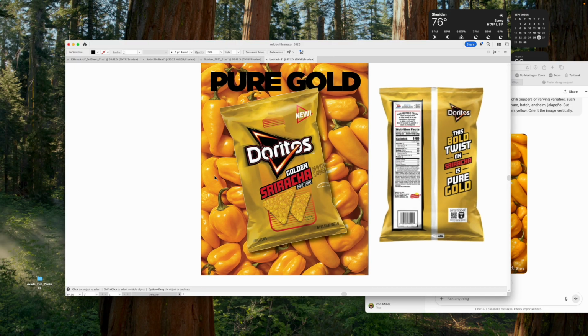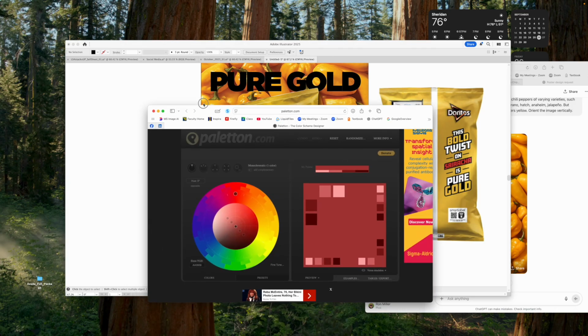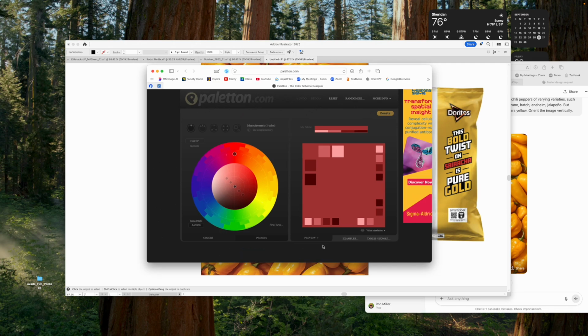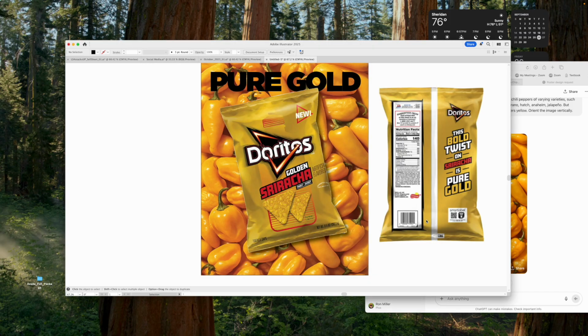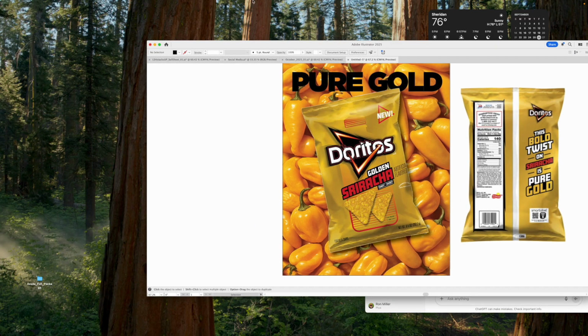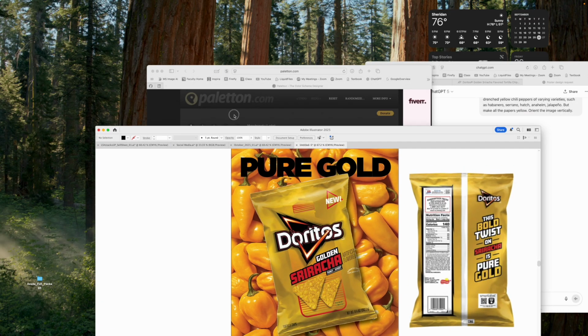Now, we talked about color schemes. This is a class in this week we're talking about color theory. So I mentioned the Peloton tool. Now, I happen to know that on the Doritos bag, the yellow that is this yellow that's right here in the bag, I have the hex code for it.